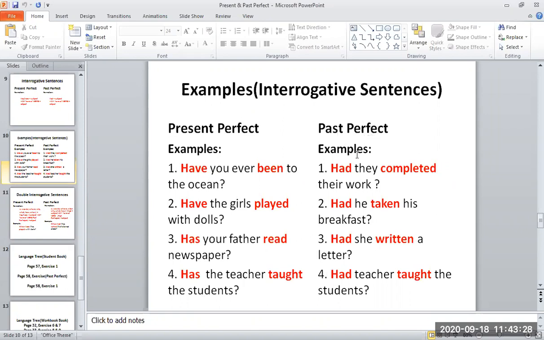Look at the formation of past perfect. There is only one helping verb now, which I told you is the only helping verb used in past perfect. You can see that in all these sentences, had is in the beginning, right? Then after had, there is a pronoun or a subject, that is teacher. They, he, she are pronouns and teacher is a subject.